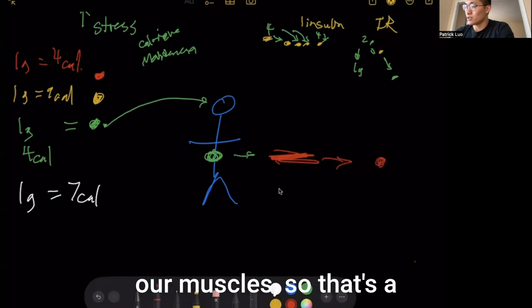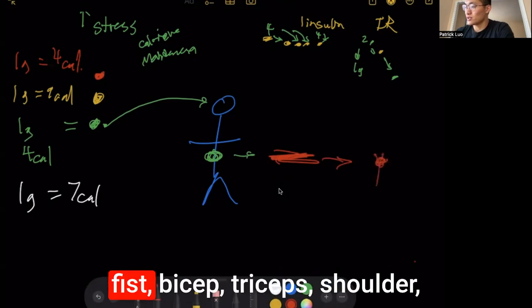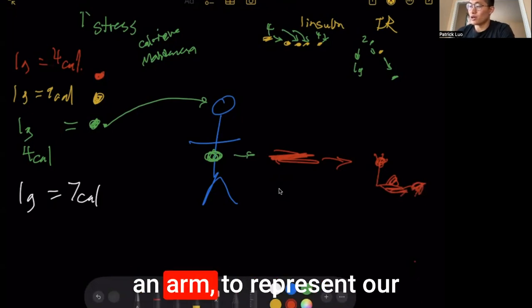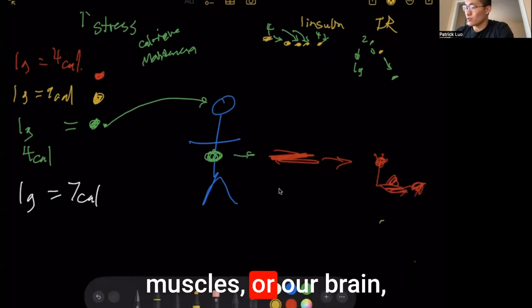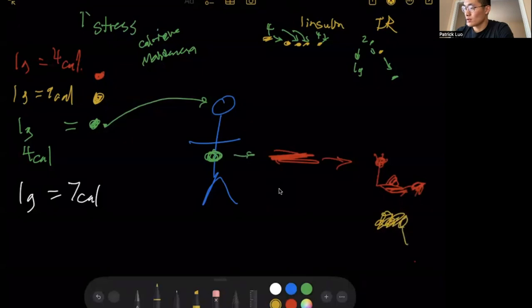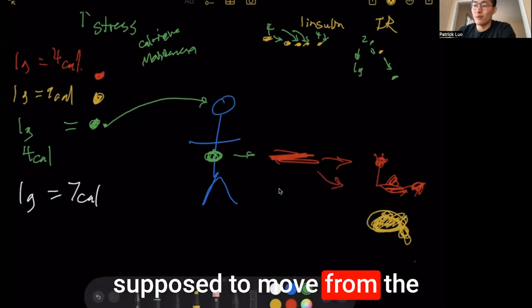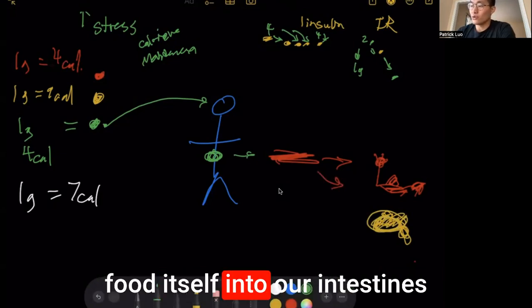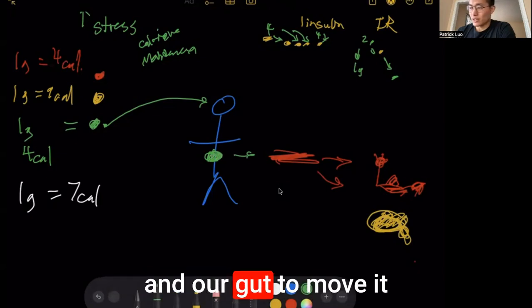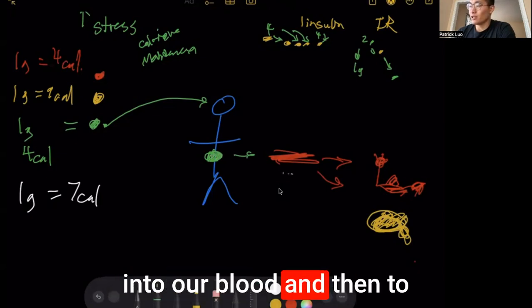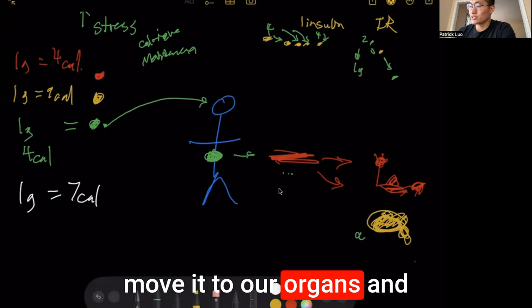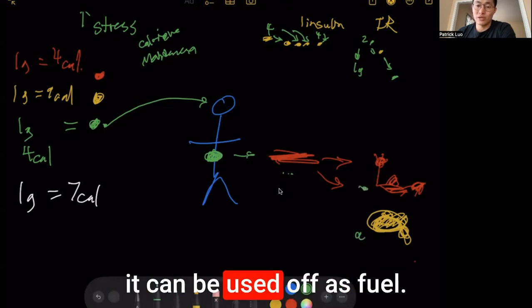So that's a fist, bicep, triceps, shoulder. That's supposed to be an arm to represent our muscles. And for our brain, the blood sugar is supposed to move from the food itself into our intestines and our gut, to move it into our blood, and then to move it to our organs and then our muscles so that it can be used as fuel.